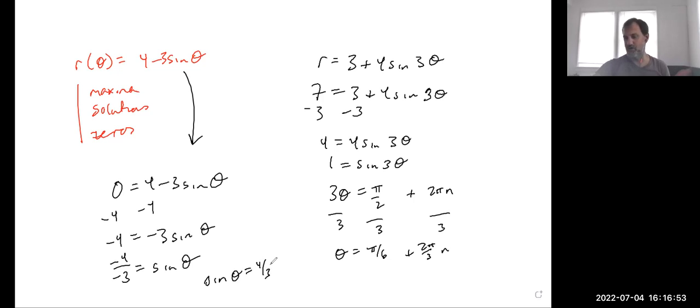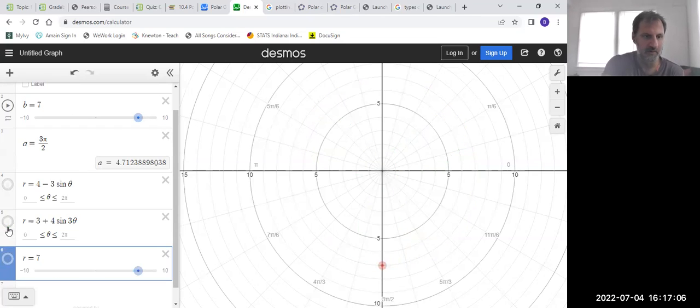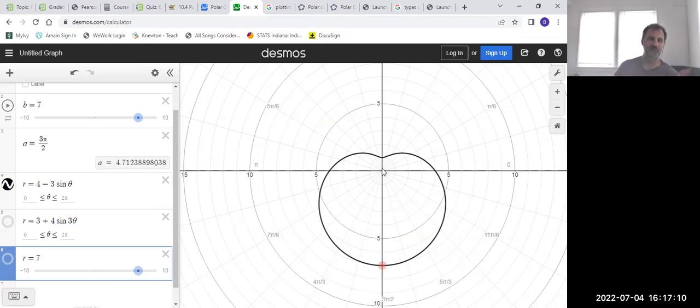Well, you can put it in your calculator using arcsine, but we already know from looking at the picture that that doesn't happen. Go back to this guy. It never hits 0. So this would be a no solution type of situation. There are no zeros to that.